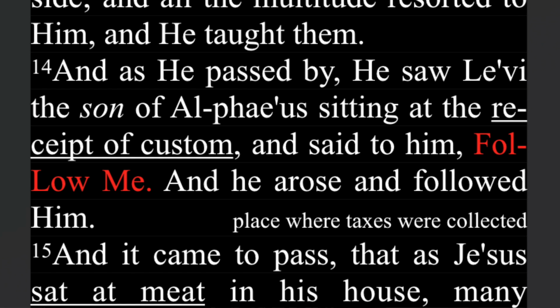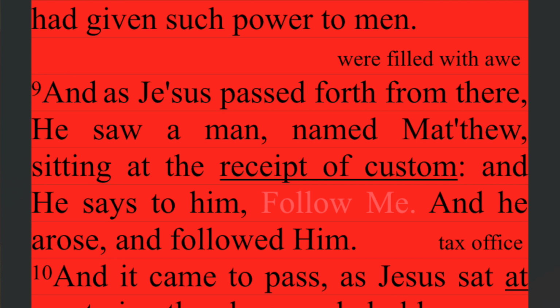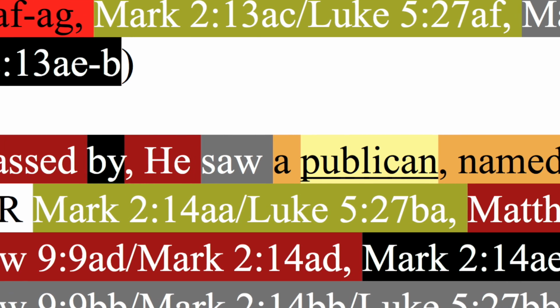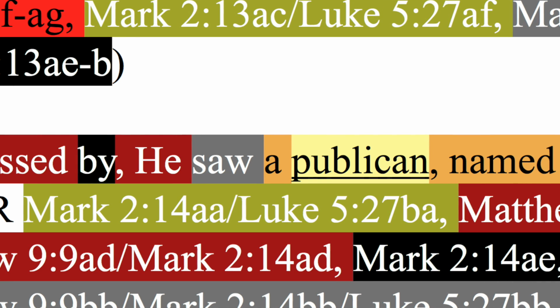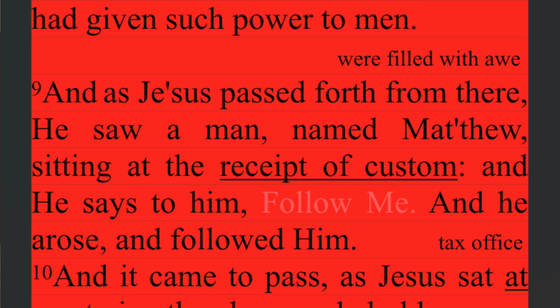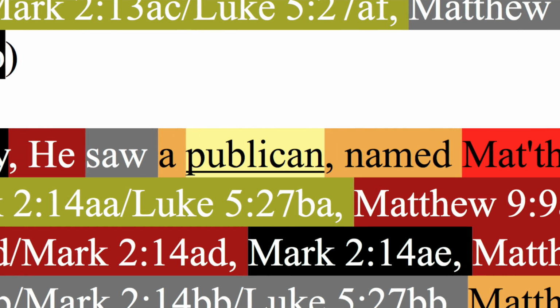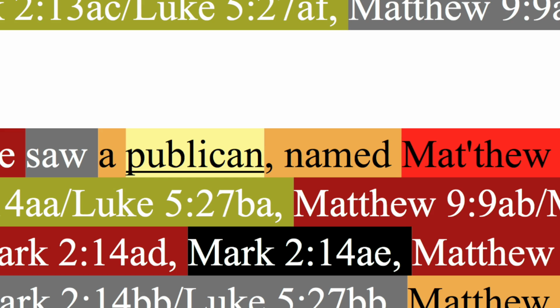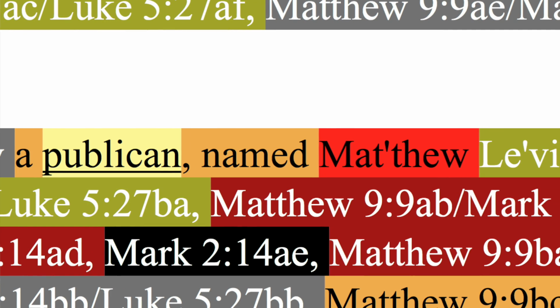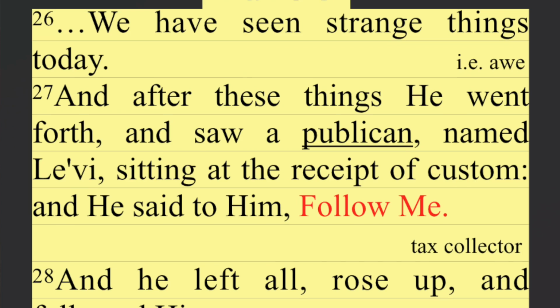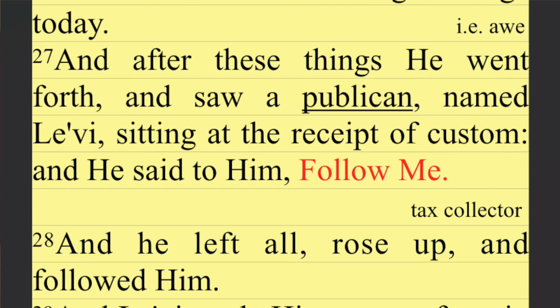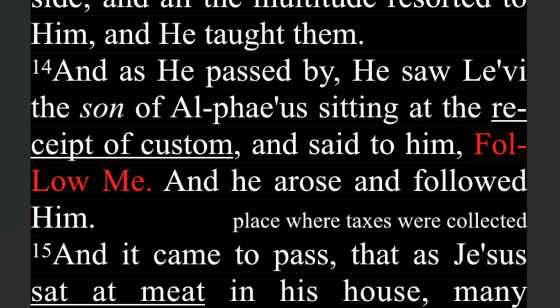Mark just says, Levi, the son of Alphaeus. Matthew says, named Matthew. So named is in Matthew, Luke is orange. Now I'm going to put Matthew Levi. Matthew is only named in Matthew. So Matthew, only Matthew. And then Levi, Mark, and Luke. And there's a comma after Levi before sitting at the seat of custom. There's none after Levi or son of Alphaeus and before sitting at the seat of custom.